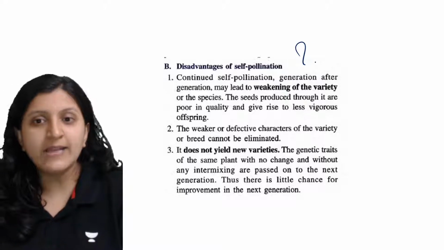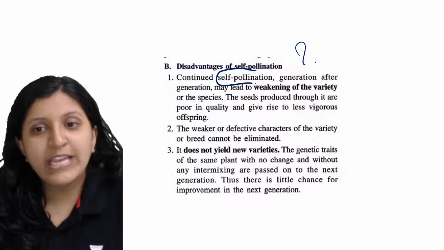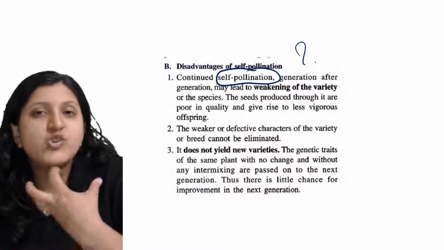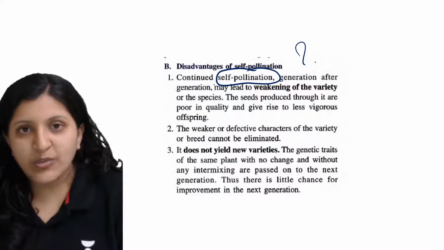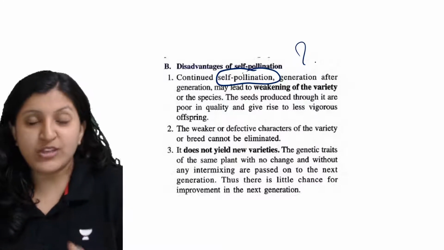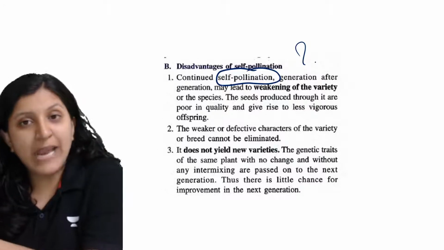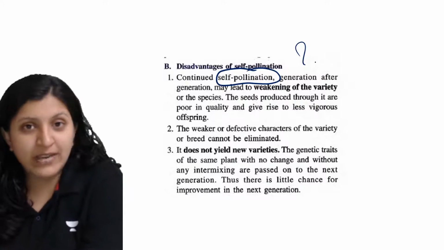So in all these cases, if self-pollination goes on occurring, the same parental character will be maintained. There is no betterment of this plant. If cross-pollination occurs, the other plant might be better adaptable.